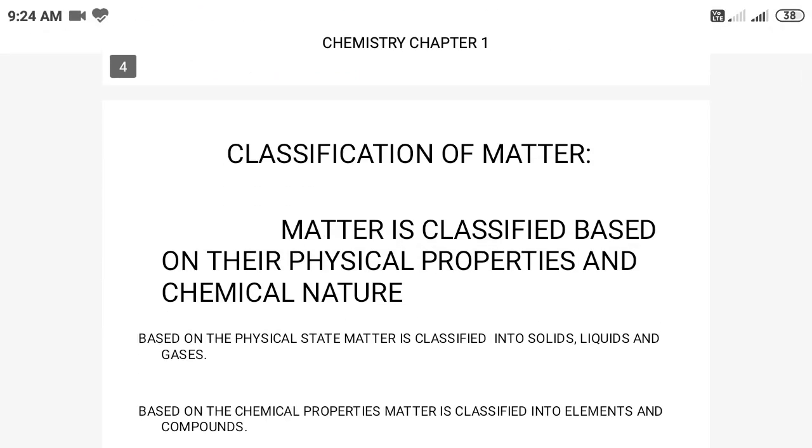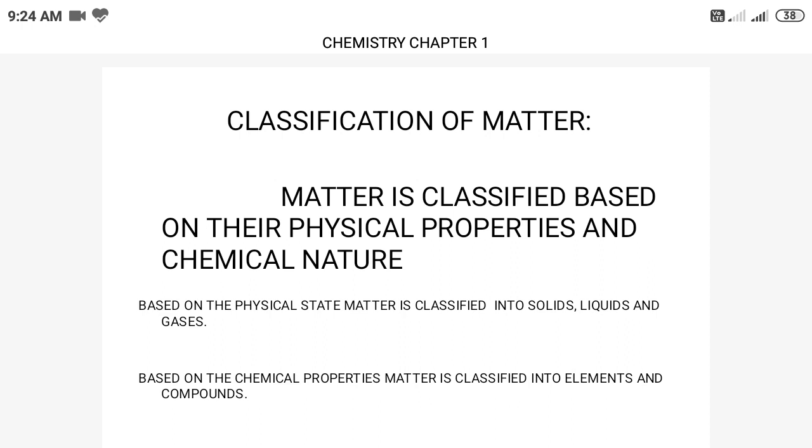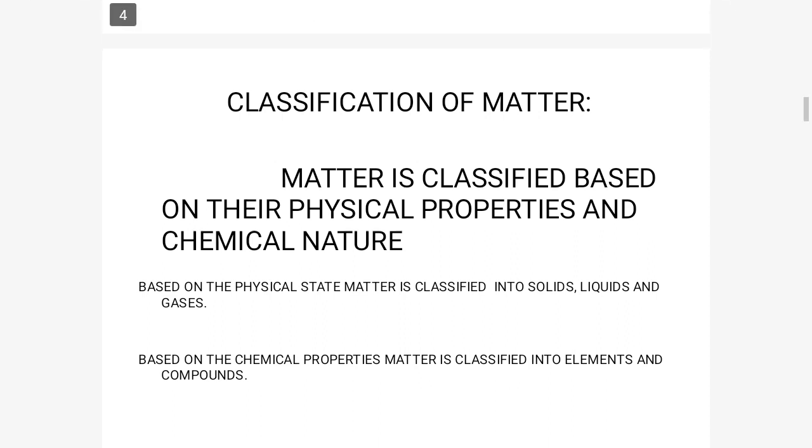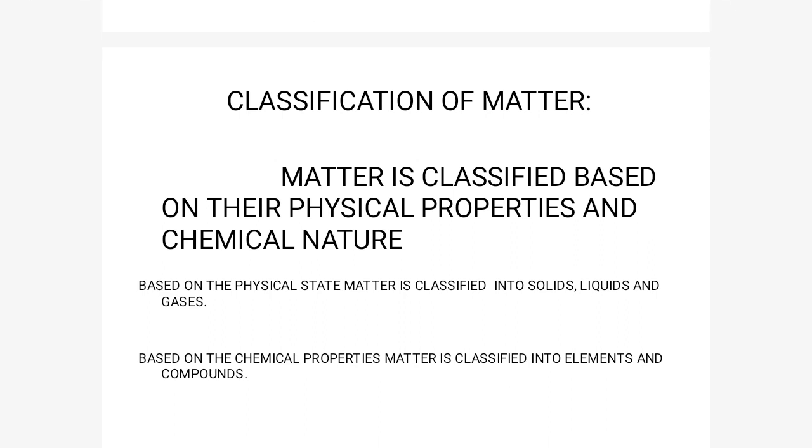Next we will see the classification of matter. Matter is classified based on its physical properties and chemical nature. Based on physical properties, matter is classified into solids, liquids and gases, and based on chemical properties, it is classified into elements and compounds. In this topic, we will look into the physical classification of matter.